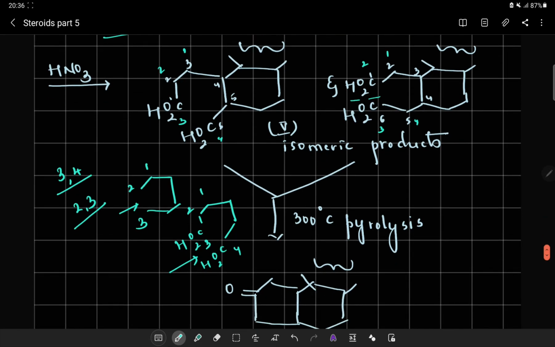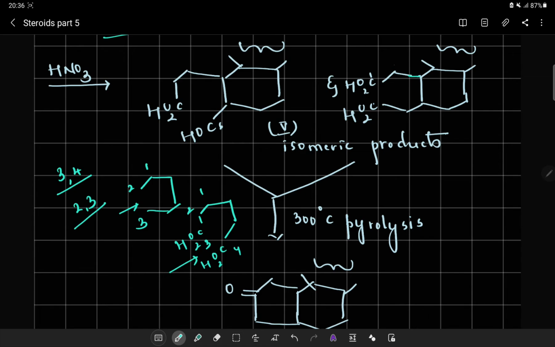Now these are isomeric dicarboxylic acids. Let us see what type of dicarboxylic acids these are, whether they are 1,5-dicarboxylic acids or 1,6-dicarboxylic acids. Depending on those two systems, we will apply Blanc's rule. Just now, what did Blanc's rule say? It said that a 1,5-dicarboxylic acid is going to give an anhydride, and a 1,6-dicarboxylic acid is going to give a ketonic system.